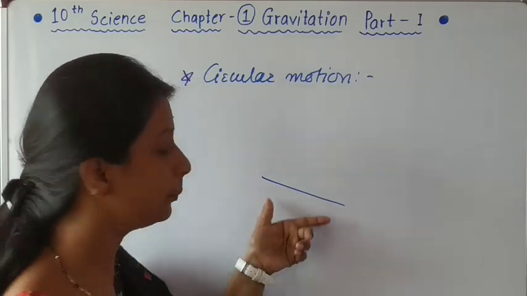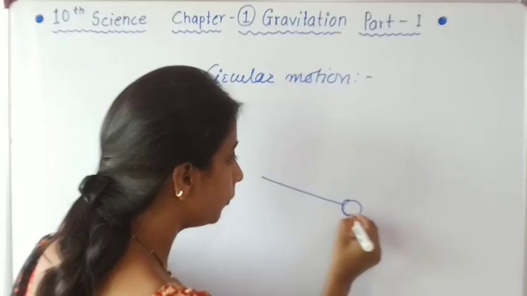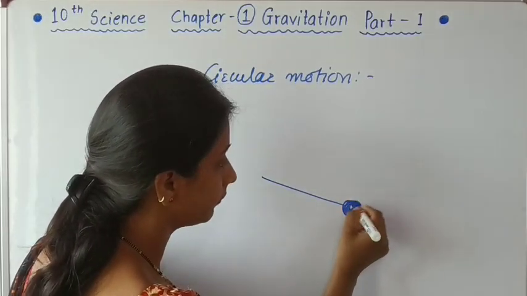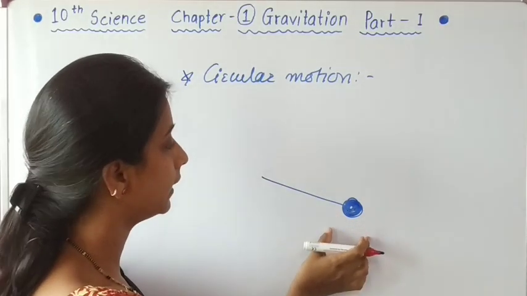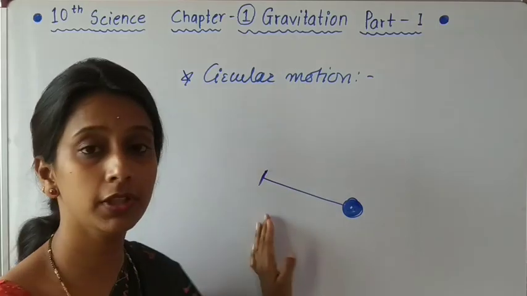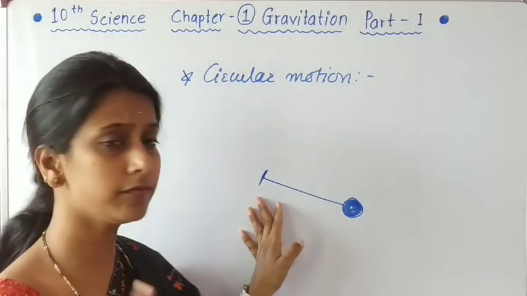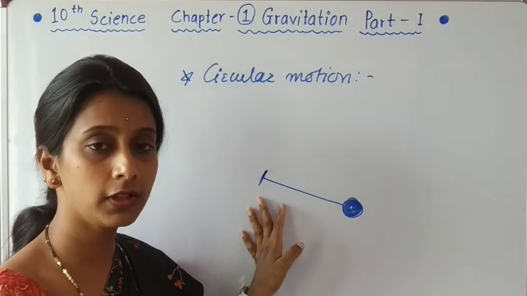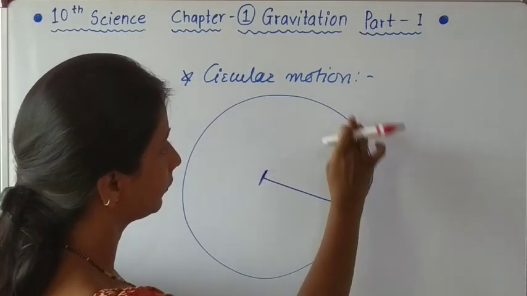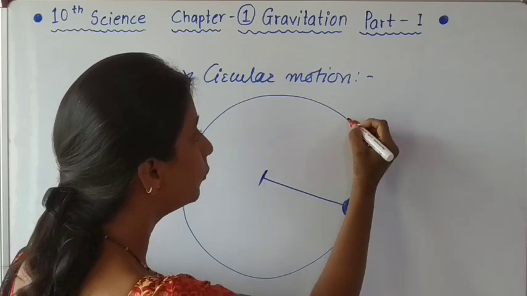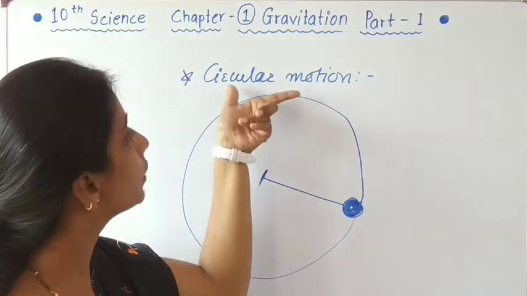Suppose this is a piece of stretched string, and at one end of this string a stone is tied. The other end we hold in our hand or in our finger, and as we start applying force on it, what happens? This stone starts moving along the circular path, and this is an example of circular motion.